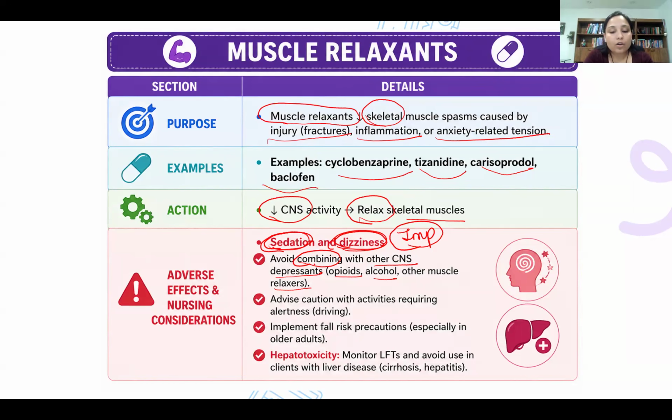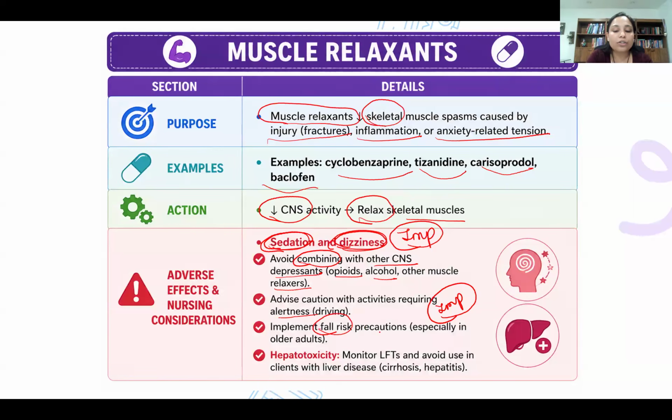Okay, advise caution with activities that require alertness, for example driving, swimming, machine operating. The patient should avoid all these things. Why? Because while taking this medication, the patient can be dizzy and drowsy. We don't want this patient to perform any activities that require alertness, because accidents may occur, right? So there is a safety-related important intervention that you must remember for the exam.